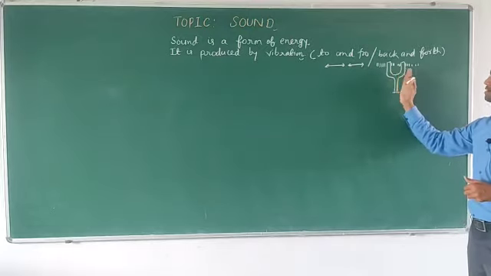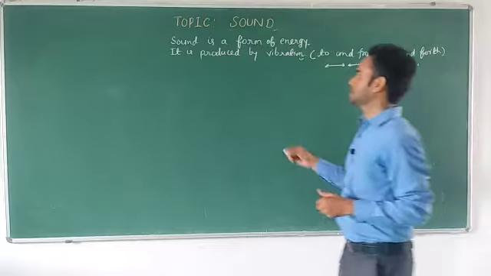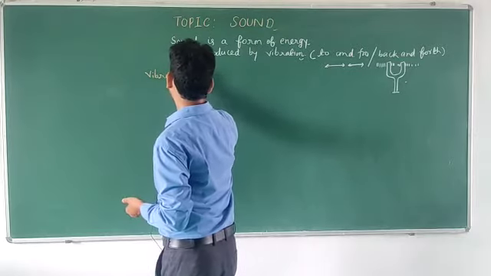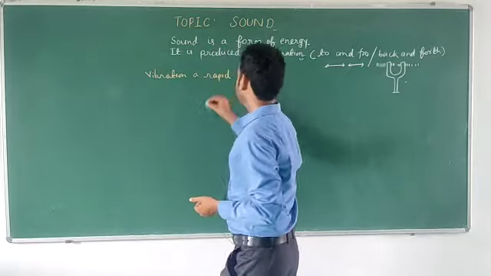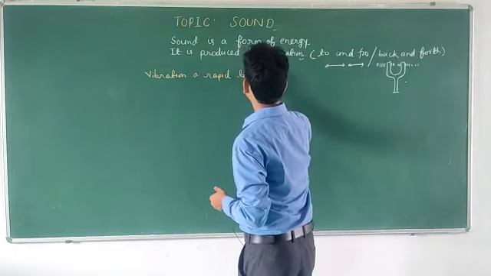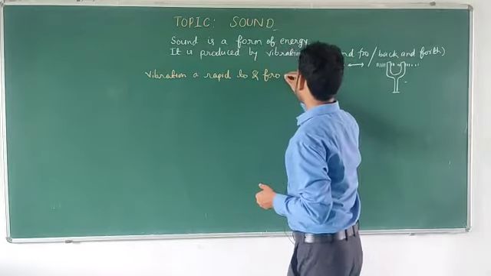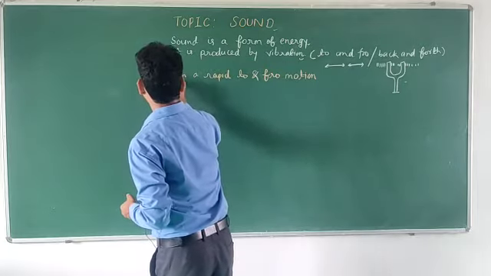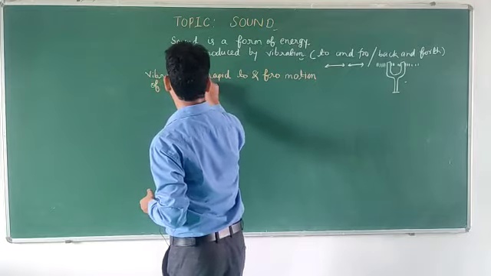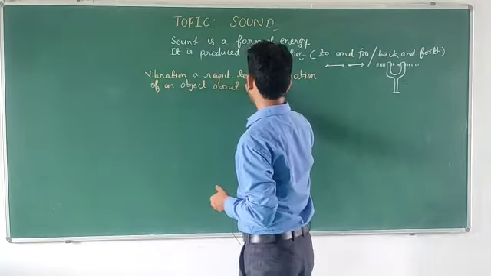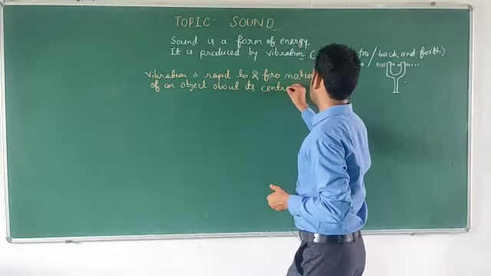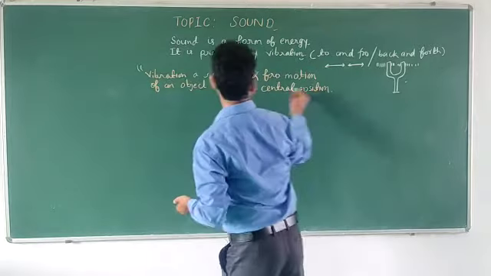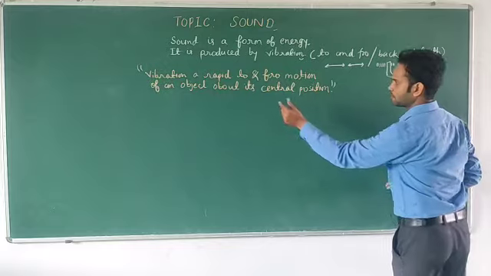As we know, this object is vibrating about its central position, so we can define it like this: vibration is rapid, meaning very fast, to and fro motion or movement of an object about its central position.